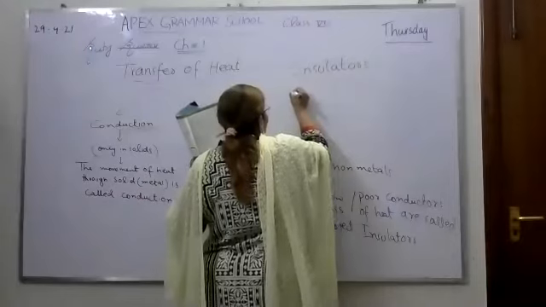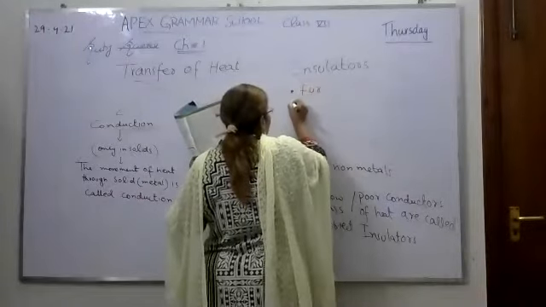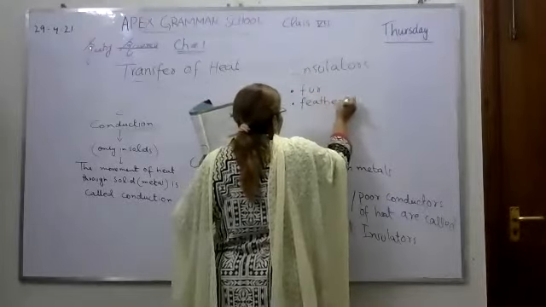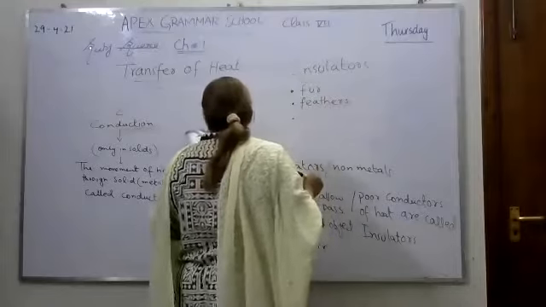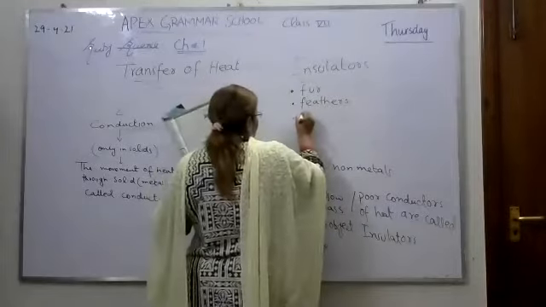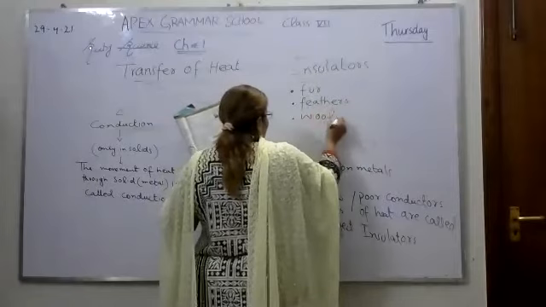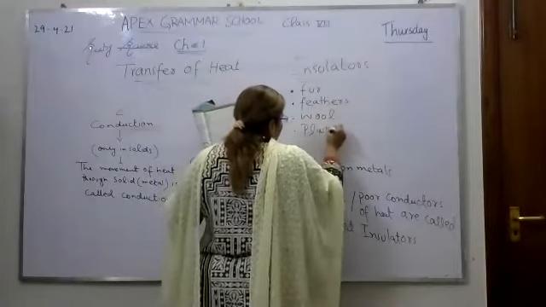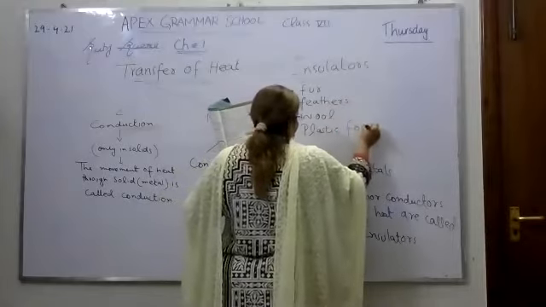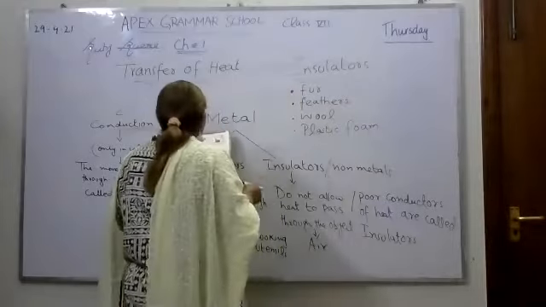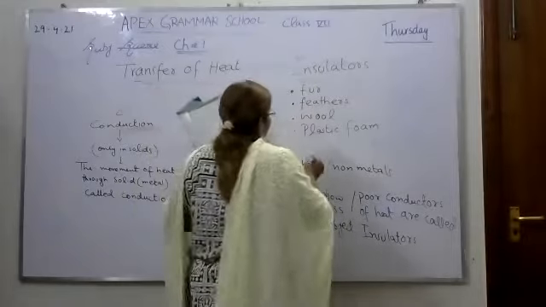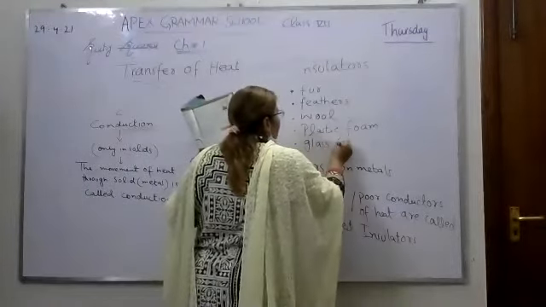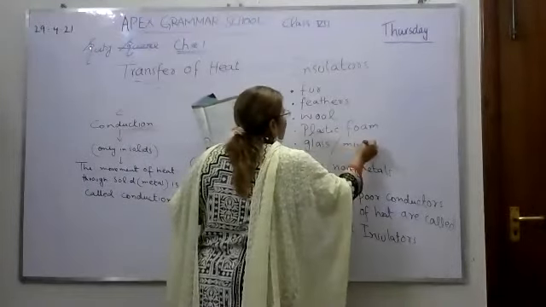First is fur, feathers, wool, plastic foam, glass or mineral wool.